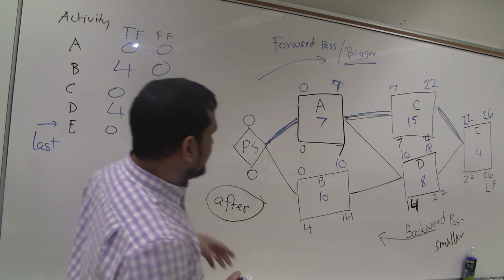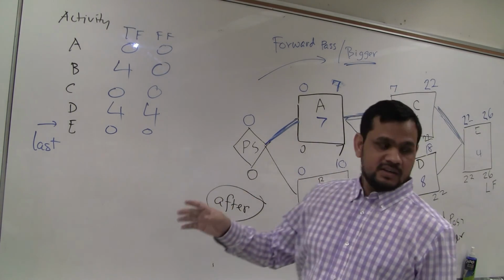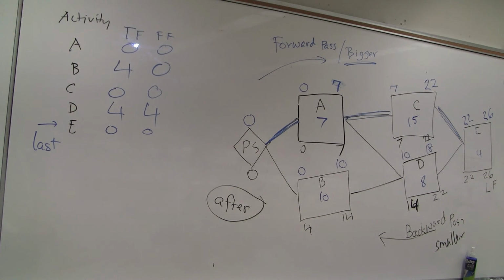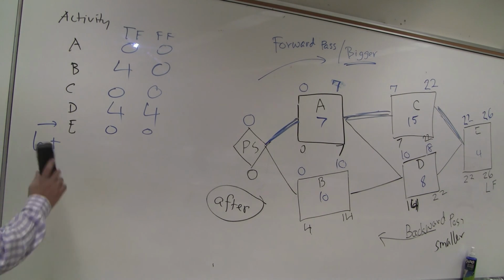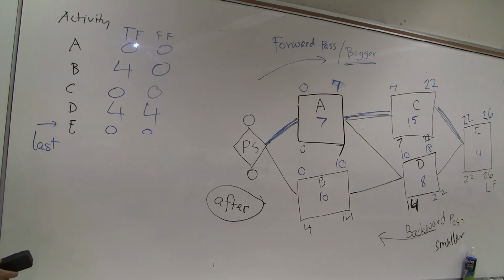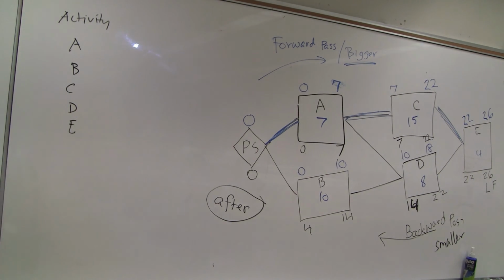Okay. Then check E. 22 minus 22, 0. So total is 0. Free float must be 0. It is simple, right? Okay, next problem. You will solve it, then you will match with me. Before I delete it, any question? Okay, delete. Nobody is telling anything. Okay, delete. So next we will start the next problem, number 3.